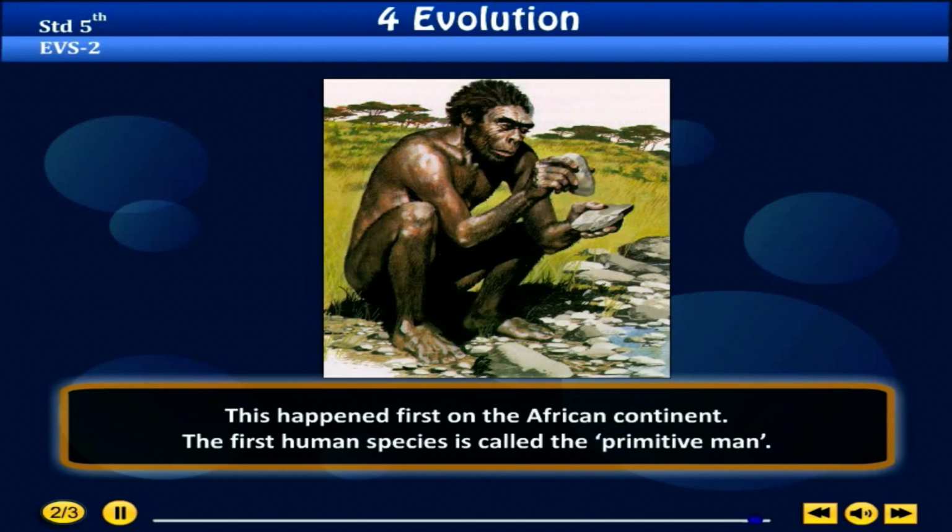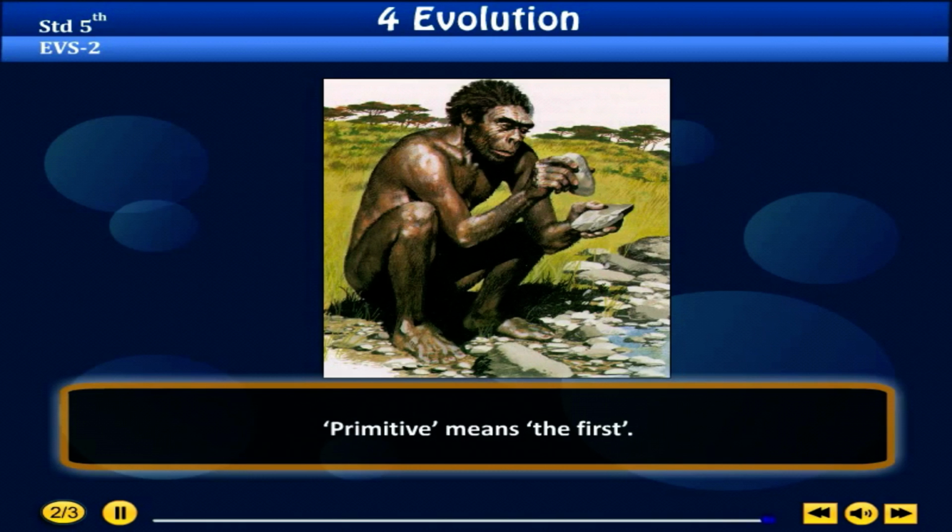This happened first on the African continent. The first human species is called the primitive man. Primitive means the first.